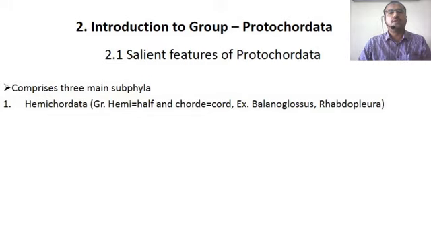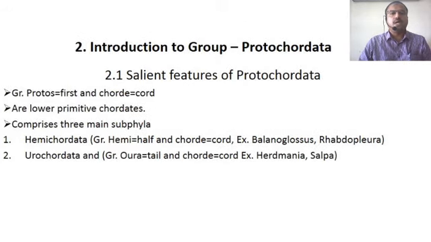Examples of this Hemichordata are Balanoglossus, Saccoglossus, Rhabdopleura, etc. The second one is Urochordata. Uro means the tail and chordi means the chord. And the examples are Herdmania, Salpa, Doliolum, etc.